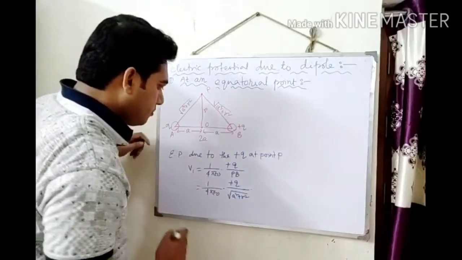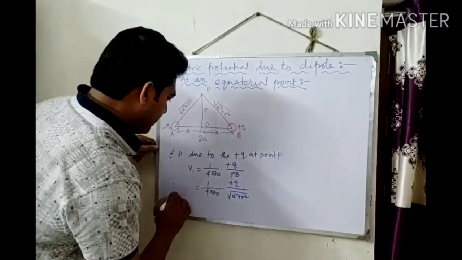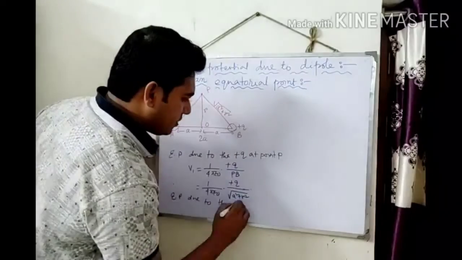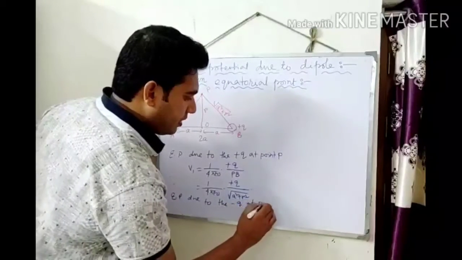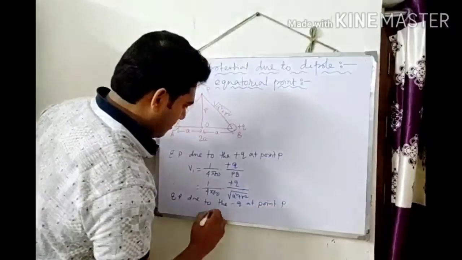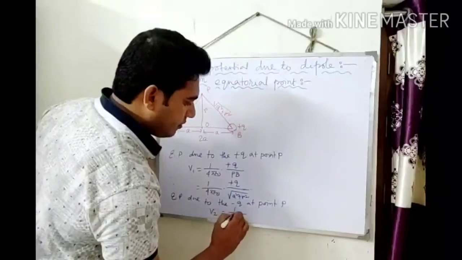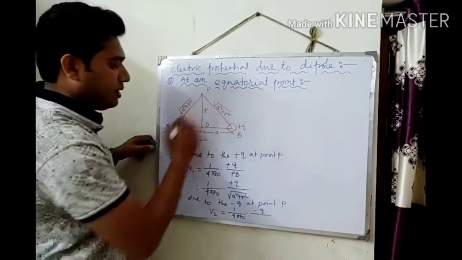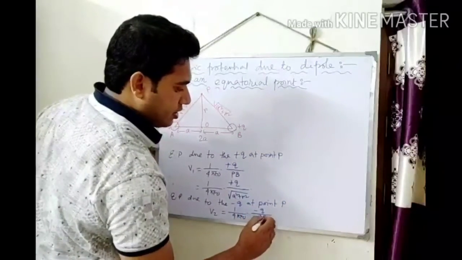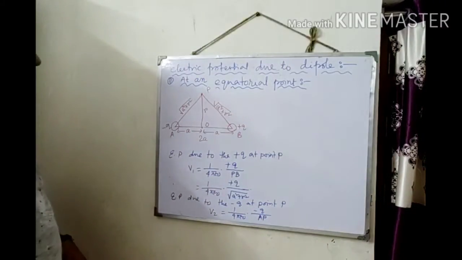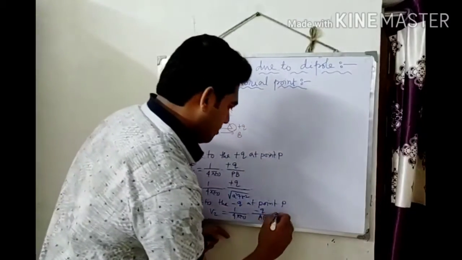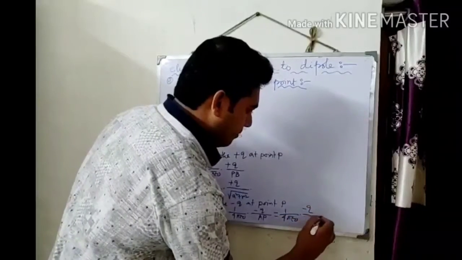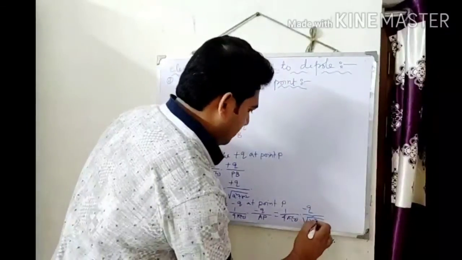Again, similarly, electric potential due to the negative charge minus q at point P will be V2. So V2 equals 1 by 4 pi epsilon naught, minus q by AP, that is the separation between the point charge and the point P. So again it is 1 by 4 pi epsilon naught minus q, and AP is root over r square plus a square.